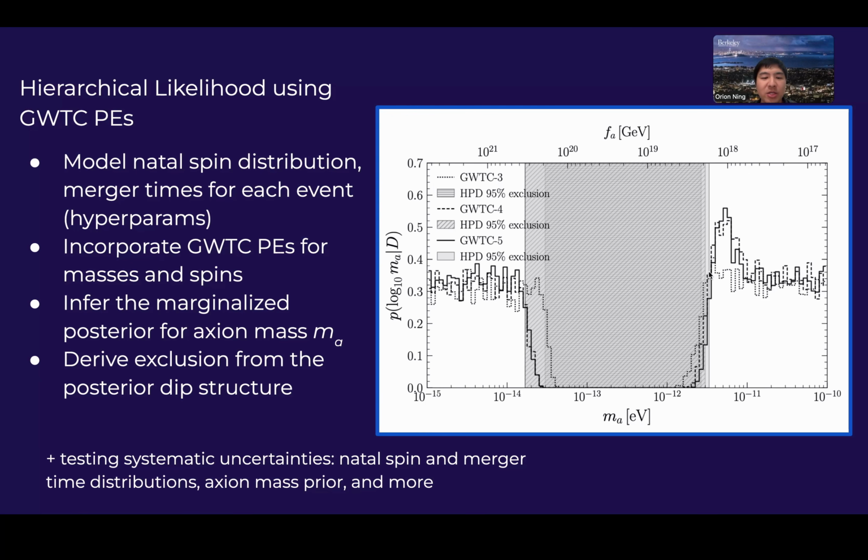We incorporate the GWTC parameter estimates into this likelihood, and one can derive a marginalized posterior on the axion mass, shown here for GWTC 3, 4, and 5. From the obvious posterior dip structure, one can then infer an exclusion on the axion mass, which tells us where the data shows no evidence for axion-induced superradiance.